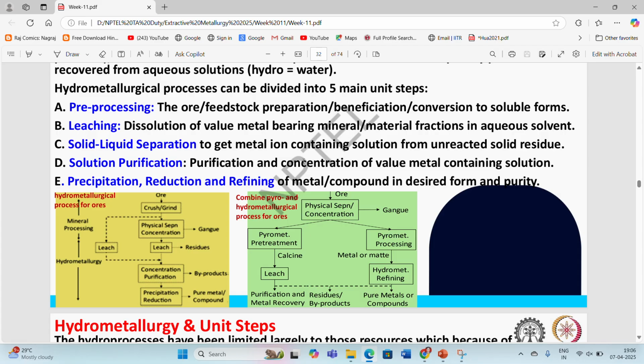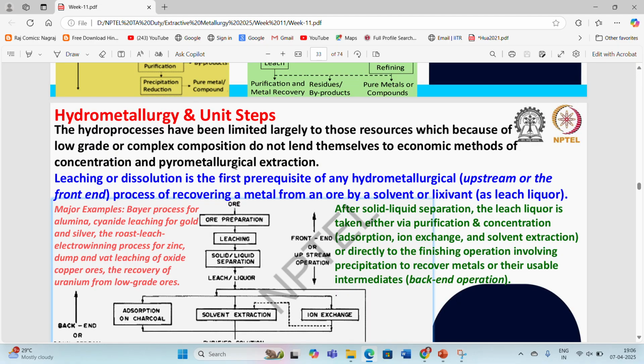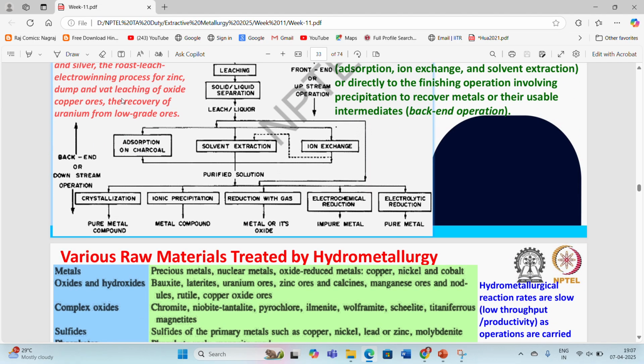Then the last one will be the precipitation, reduction or refining processes, refining of metals or compounds in desired form and purities. So these are hydrometallurgy and their unit operations.